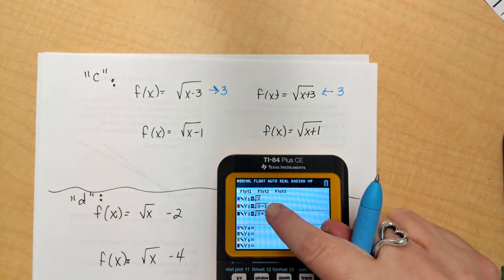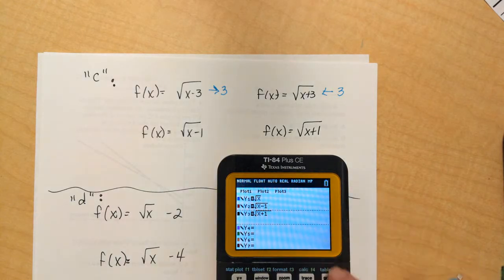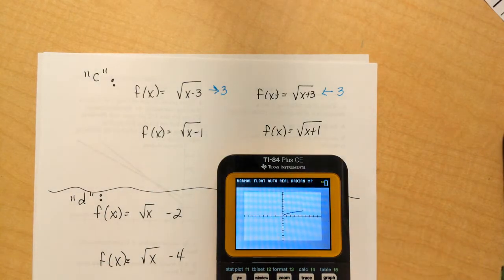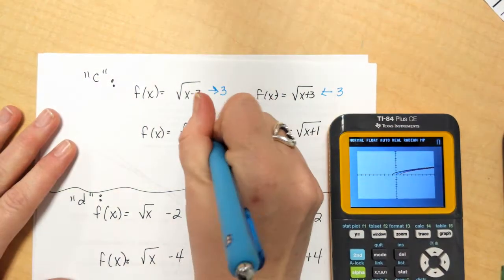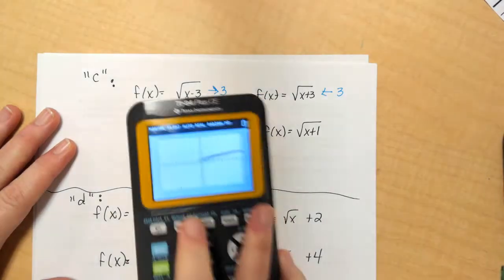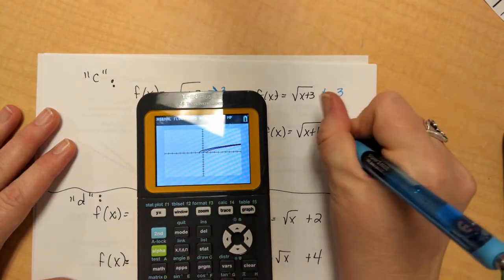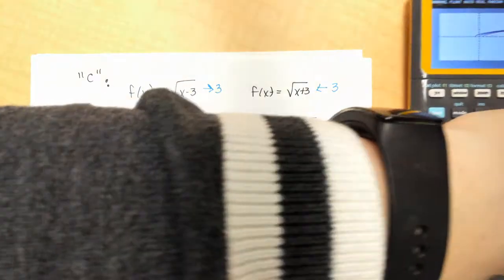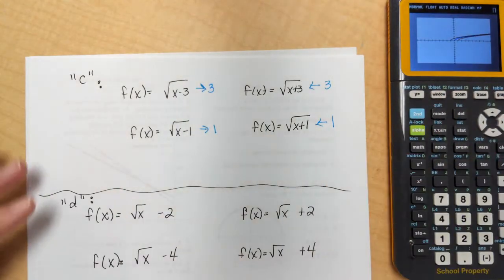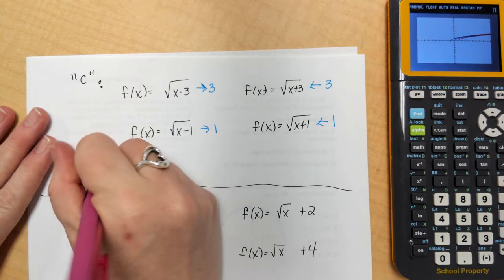When I hit graph, the minus 1 is red, and it moved to the right 1. And the plus 1 was the black one, and it moved left 1.